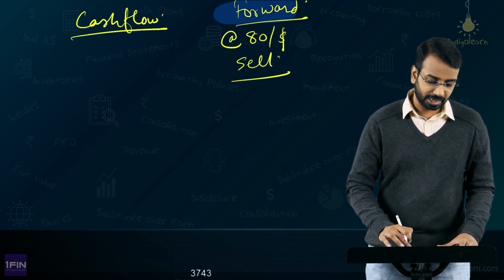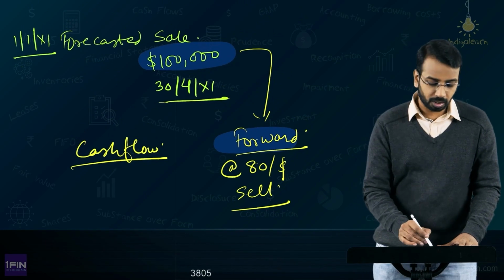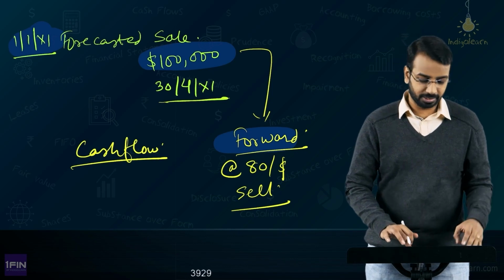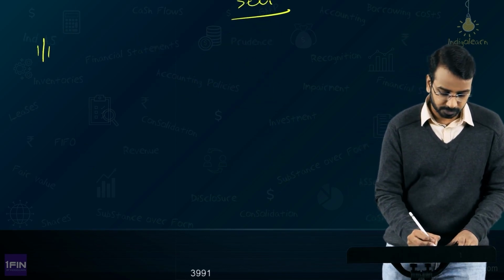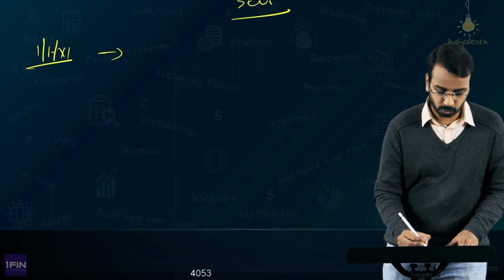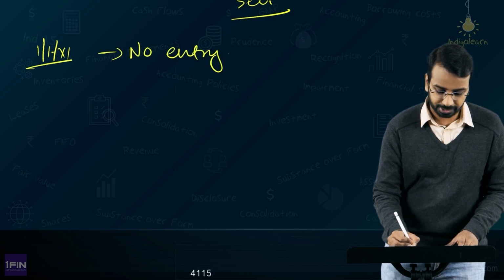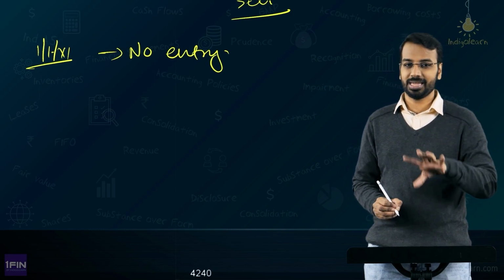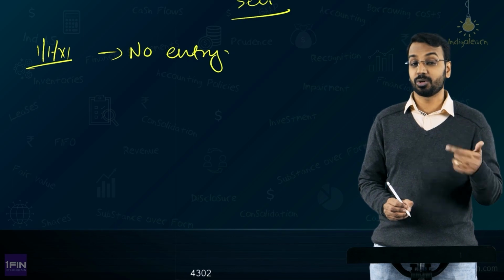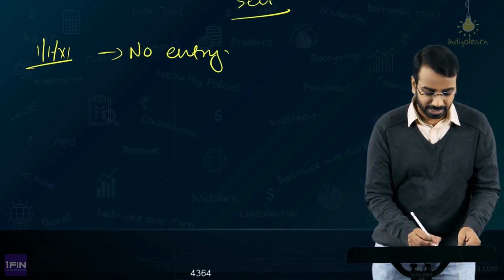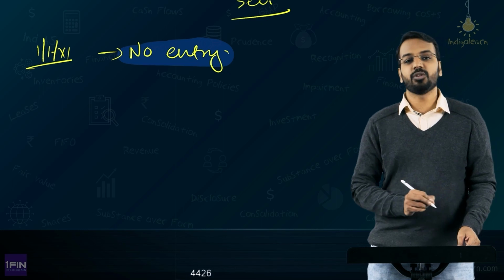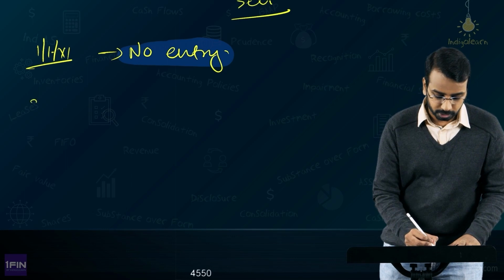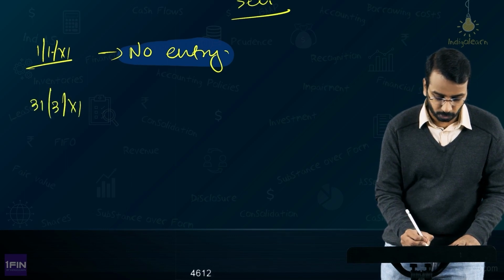Now, when you have recognized a cash flow hedge, you will have to do the accounting for it. On date of the forward contract, will there be an entry? There will not be any entry. So, on 1st of January of year 1, there is no entry. Why no entry? Because initial fair value of a forward contract is 0. We have discussed that. I am repeating this in all the illustrations so that you remember when you appear in the examinations, that initial fair value of the forward contract is 0 and hence there will not be any entry.